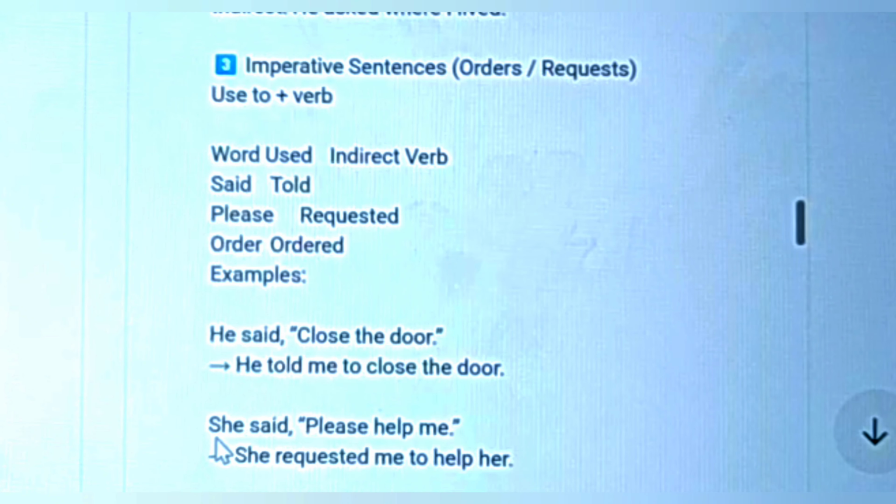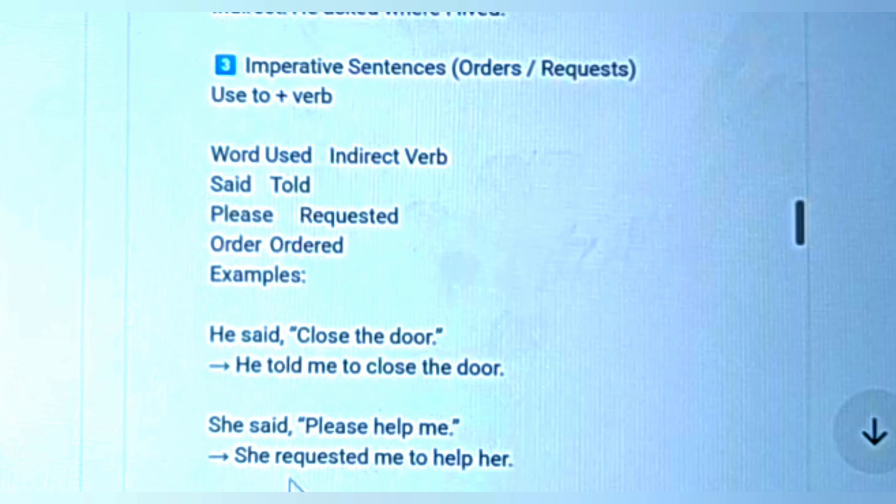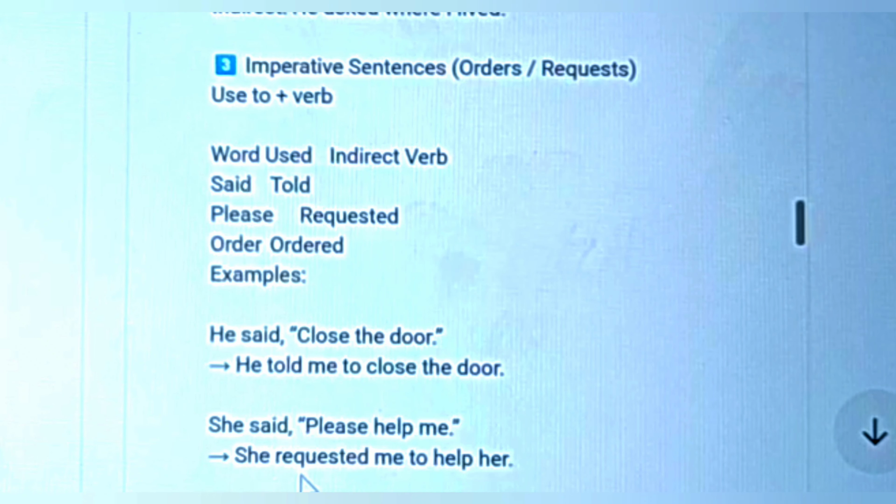And next example: she said, "Please help me." And it will change here: she requested me to help her.